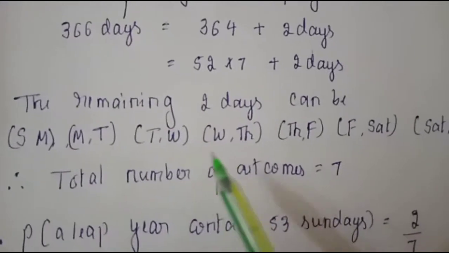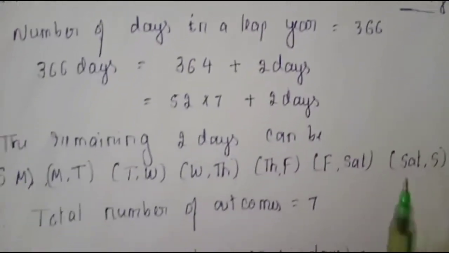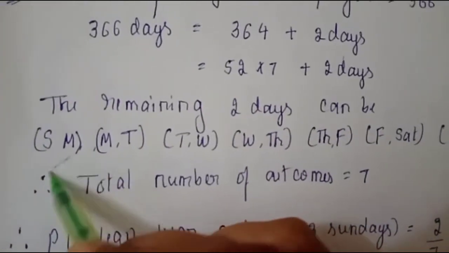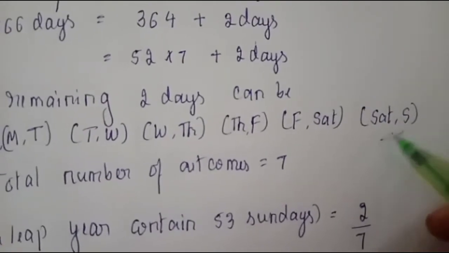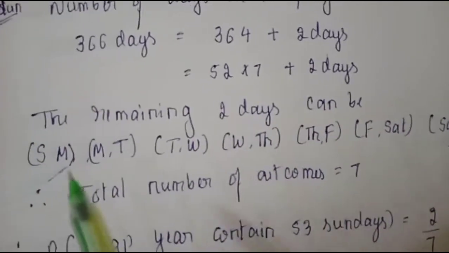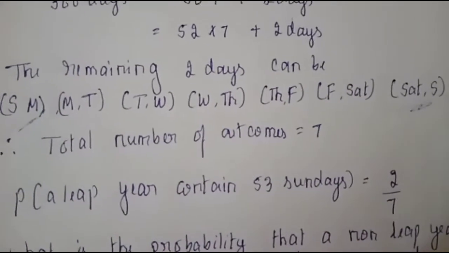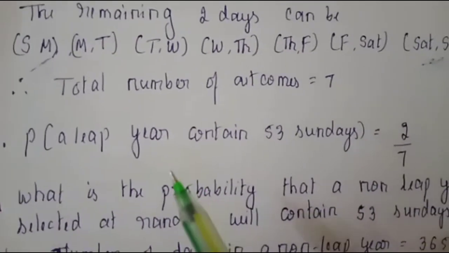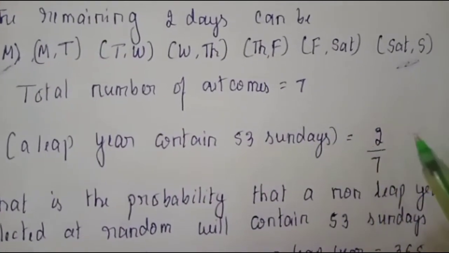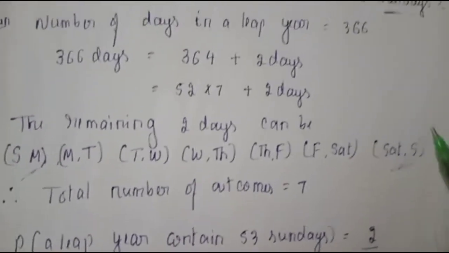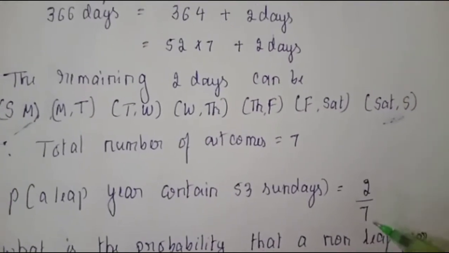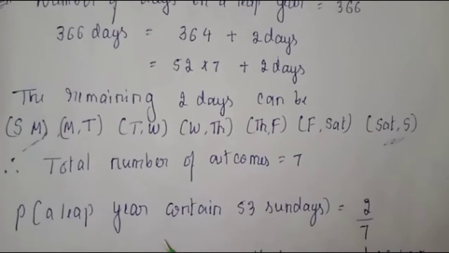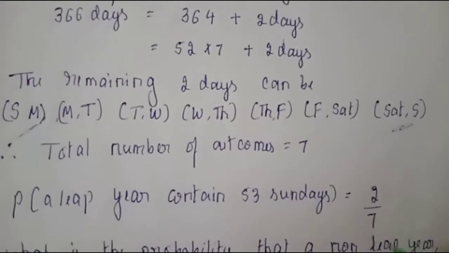So if you count, total number of outcomes is 7. And as he has given 53 Sundays, first let us see where we have Sunday. You can see Sunday, Monday, and here Saturday, Sunday. So out of 7 possibilities, Sunday will come in 2 possibilities, that is Sunday, Monday and Saturday, Sunday. So the probability of a leap year containing 53 Sundays is equal to 2 by 7. I already said, even if they ask 53 Mondays also, the answer remains 2 by 7. So for any day in a leap year, the answer is 2 by 7.